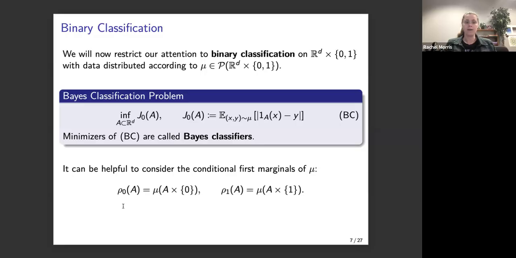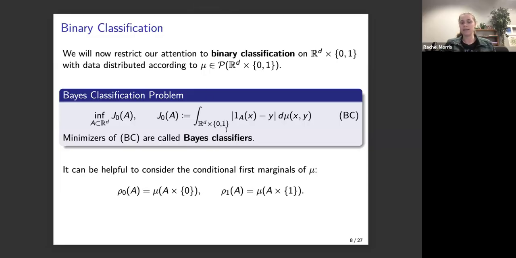And so we think of these both as measures and set functions, but you can also think about them just in terms of the density for a specific data point, meaning that rho 0 for a specific image will just tell you how likely you think that that image belongs to the class cat and how likely it is to the class dog. So if you see a rho 0 or a rho 1 applied to just a point, I'm thinking about it in terms of densities and not as a measure.